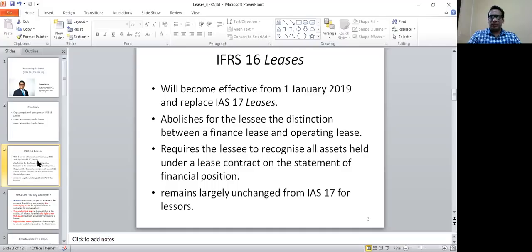Now, in the case of the lessor, there's a distinction between a finance lease and an operating lease. In other words, because of this standard, the accounting treatment for a lessee has changed significantly, whereas the accounting treatment for a lessor has not changed much. The lessor still recognizes a finance lease as well as an operating lease. For a lessor, there's a distinction between a finance lease and an operating lease, whereas in the case of a lessee, there is no such distinction. The lessee recognizes the right to use an asset, and based on that, he recognizes all assets in his statement of financial position.